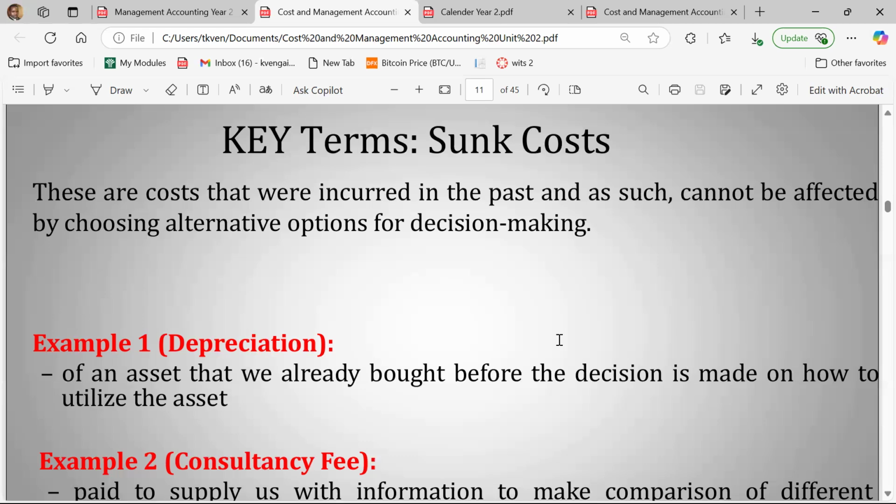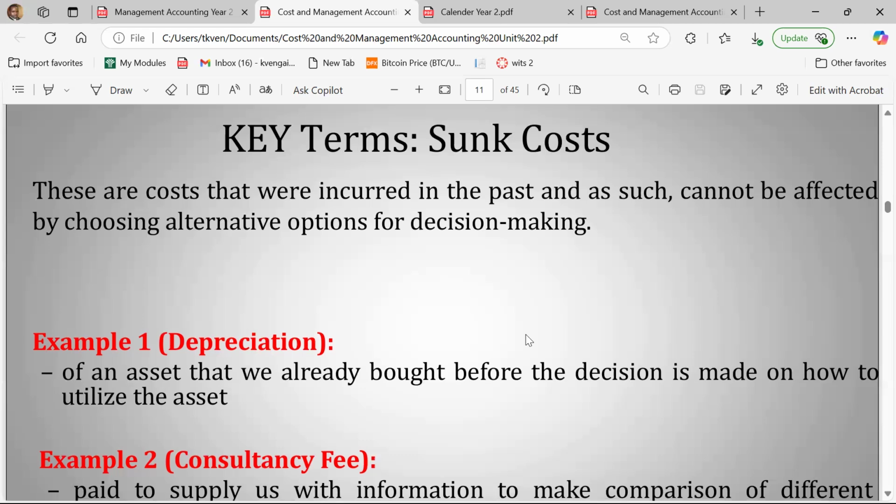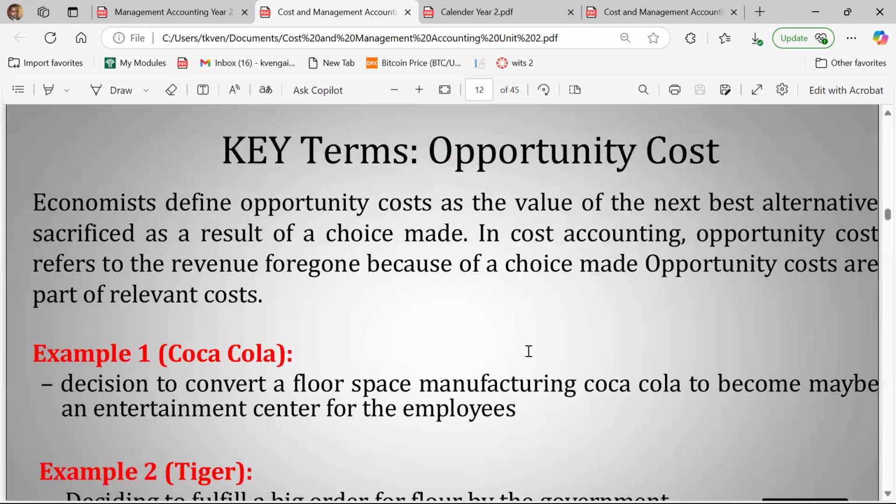It does not affect the decision that I'm going to make because it's irrelevant to what I'm doing, it's already sunk. It does not affect the future decisions that I'm going to make at the end of the day, because I've already spent the money with regards to that specific decision, right? Then opportunity cost, you know this from economics in our year one, right? The value of the alternative forgone whenever you are making a choice.